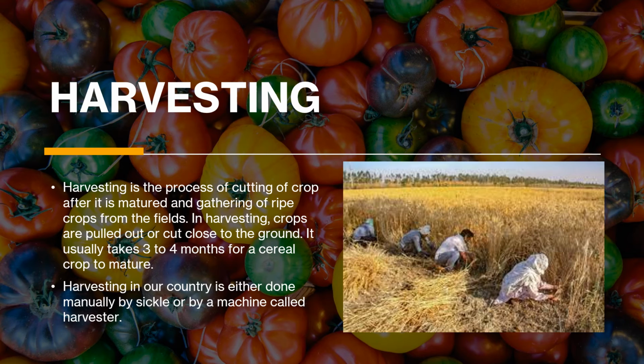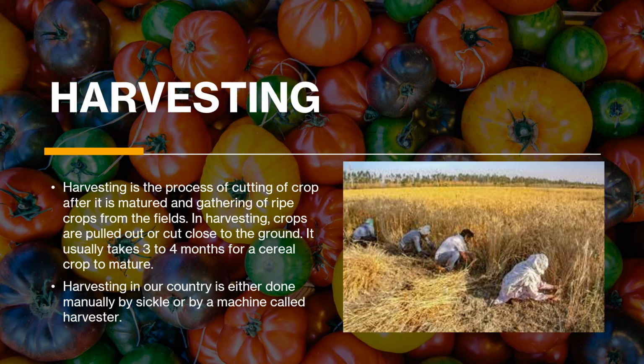Now, harvesting. So here comes the ending part of crop production, that's harvesting. Harvesting is the process of cutting the crops after they are mature and gathering the ripe crops from the field. But that doesn't mean that there's nothing after harvesting. After harvesting, you have to take care of all the hard work you have already done. So, in harvesting, crops are pulled out or cut close to the ground.